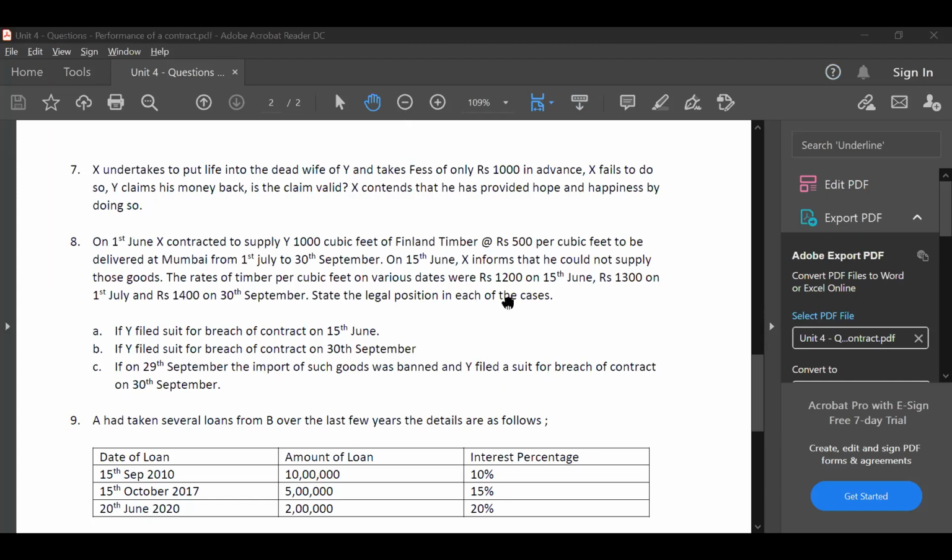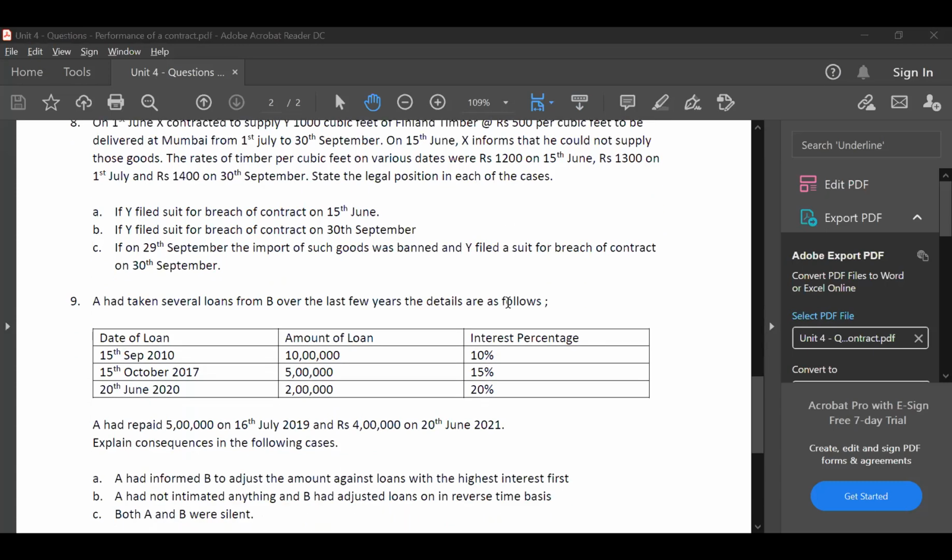Yeah, and what about that interest percentage, 10%, 15%? You haven't applied it, so we don't have to apply the interest rate while calculating the actual loan? No. See, here I'm just assuming that the interest amount is paid every month.